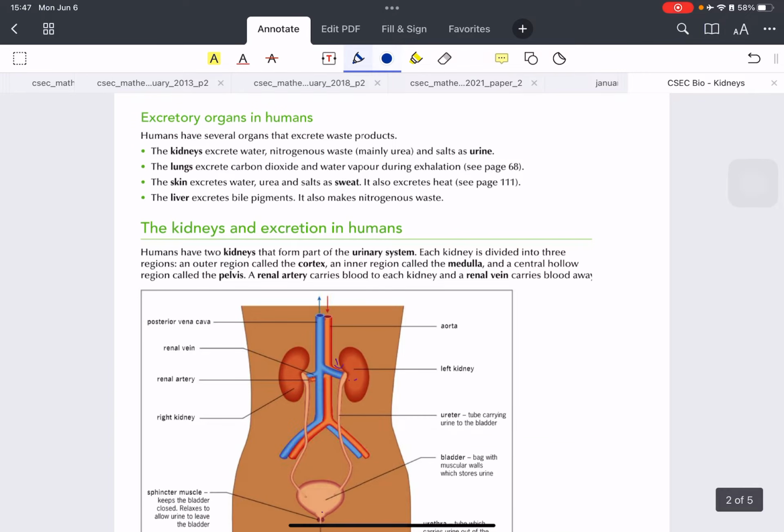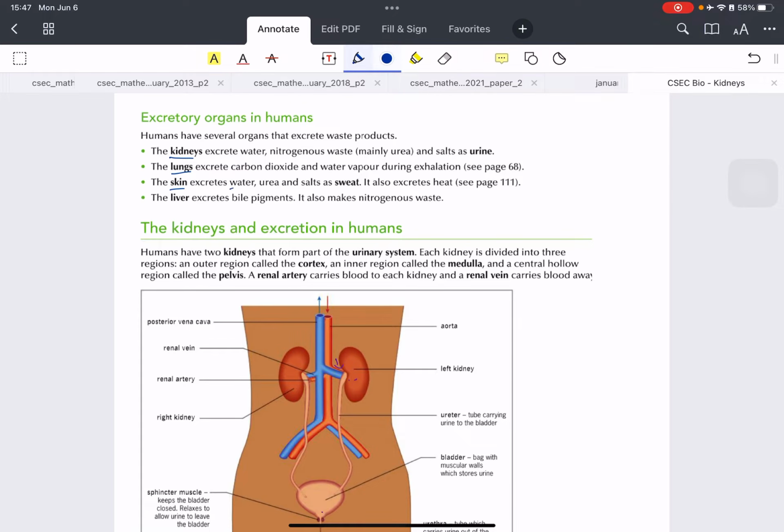So how do we excrete these products? What organs help us excrete these? It's actually very simple if you think about it. The kidneys will excrete the water and the urea in urine. Water and urea are the two major components in urine. We will see some more later on in the class. The lungs obviously will excrete the carbon dioxide. The skin is an important organ.